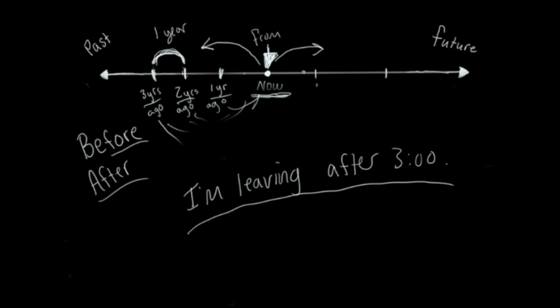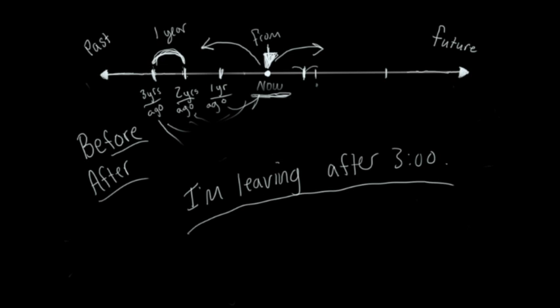So if, let's say, 3 p.m. is right here, and you're going to leave after this time, you would say, I'm leaving after 3. That's a future point. And if you want to leave before 3, you can also say that. But both of these are from a future point, not from now. We wouldn't say, I'm leaving after now. We would say, I'm leaving in blah, blah, blah minutes, or I'm leaving at 3, or something like that. Also would be in the future.